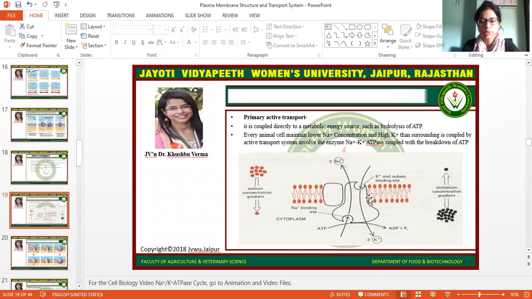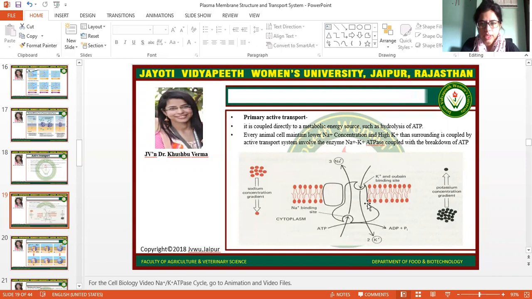So this is a sodium potassium pump, and this movement is against the concentration gradient, because sodium ion concentration is already higher outside of the cell, and potassium ion concentration is very much higher inside the cell, but still these molecules will move against their concentration gradient.